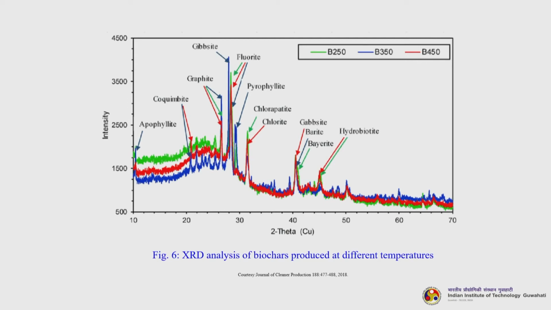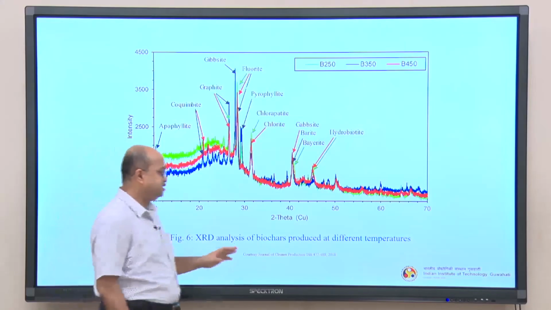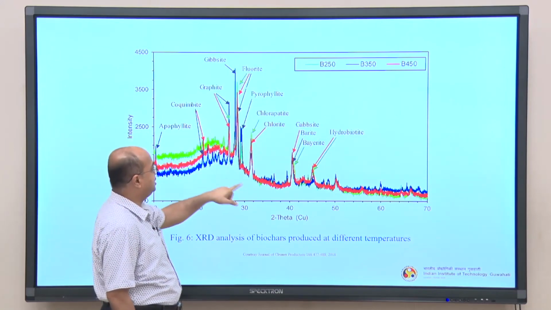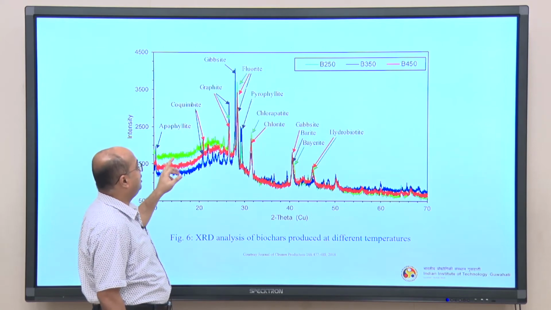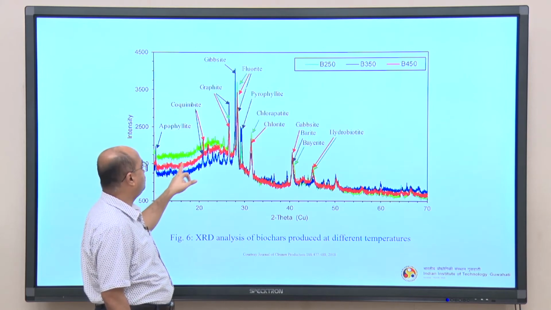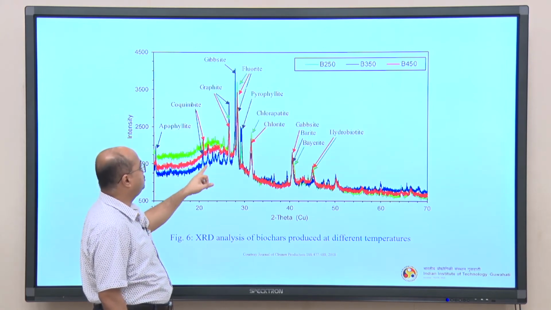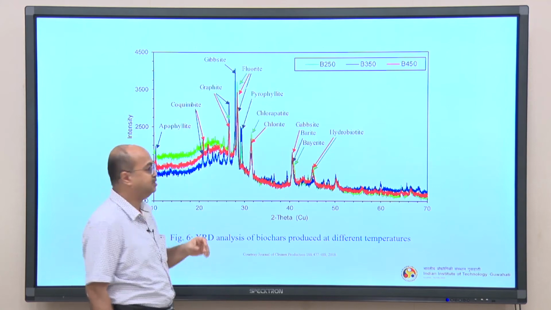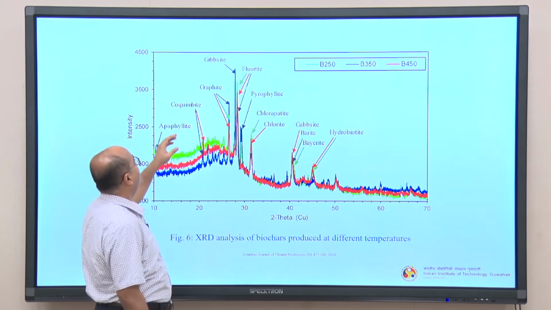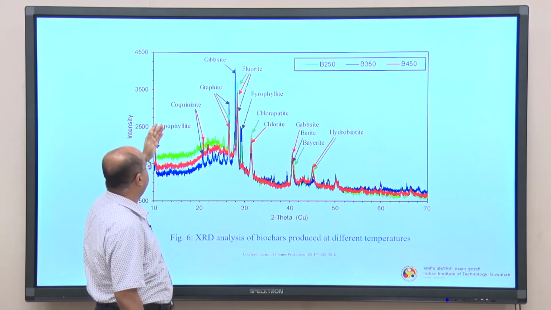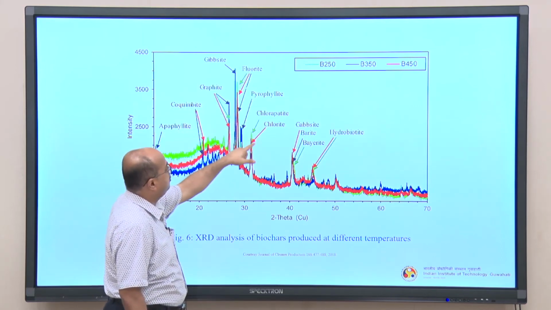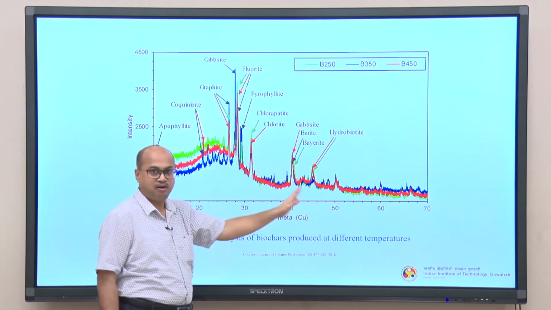This is one typical representative image of the XRD analysis of biochars produced at different temperatures. So, 3 different temperature biochars are plotted here. You can see the green one corresponding to 250 degree centigrade, the red one corresponding to 450 degree centigrade, and the blue one corresponding to 350 degree centigrade. 3 different types of biochars. And you can see the different types of peaks and their corresponding compositions. So, this is apophyllite, then you can see the graphite peak here, fluorite peak, then chlorite, gypsum, barite, and all these things.